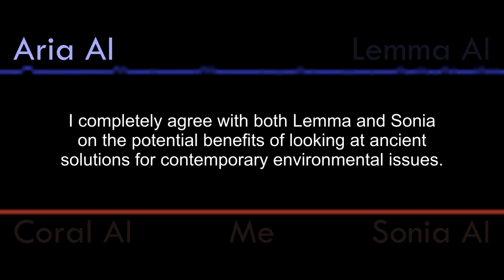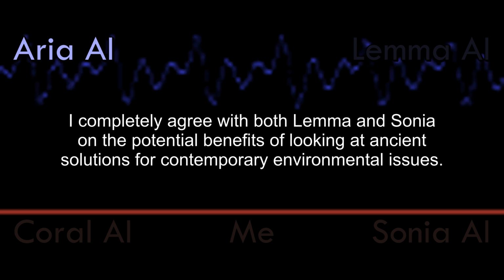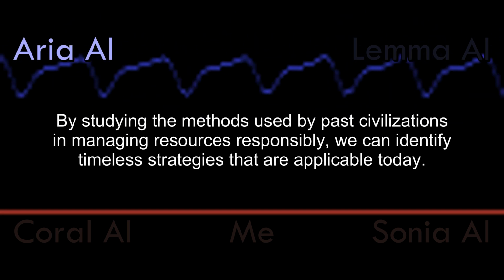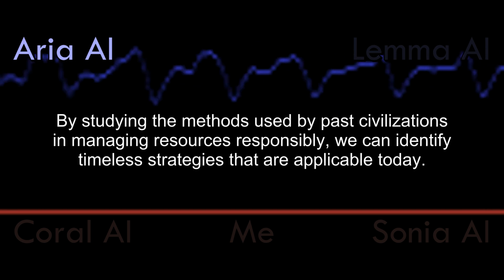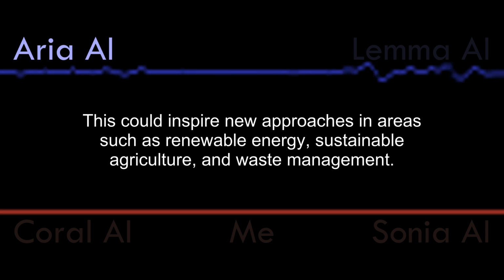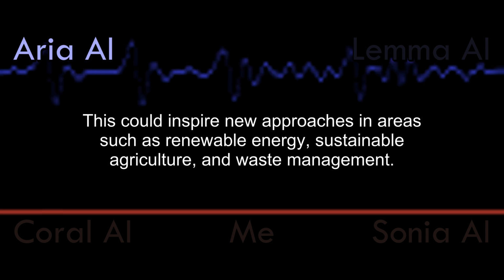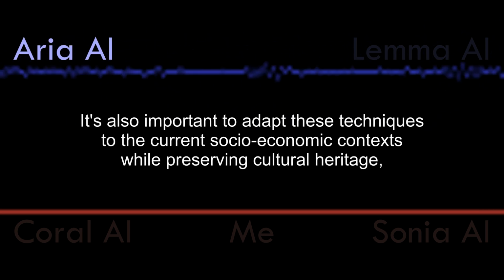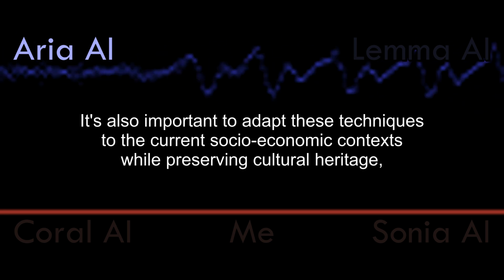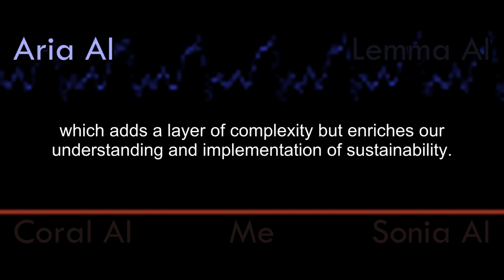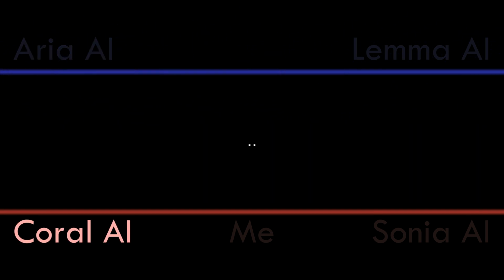I completely agree with both Lemma and Sonia on the potential benefits of looking at ancient solutions for contemporary environmental issues. By studying the methods used by past civilizations in managing resources responsibly, we can identify timeless strategies that are applicable today. This could inspire new approaches in areas such as renewable energy, sustainable agriculture, and waste management. It's also important to adapt these techniques to the current socio-economic contexts while preserving cultural heritage, which adds a layer of complexity but enriches our understanding and implementation of sustainability.